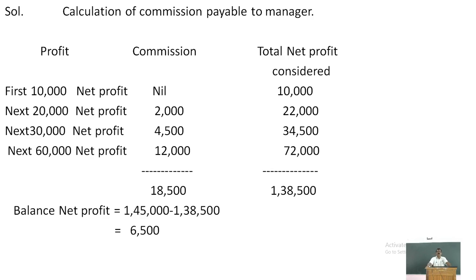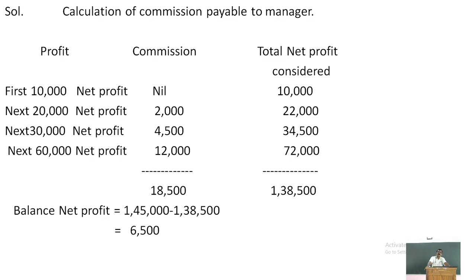A calculation of commission payable to the manager. The commission payable to the manager is calculated in this way. See, the first 10,000, no commission is given, but the total profit considered is 10,000. No commission is allowed, but the total profit of the company is how much? 10,000.